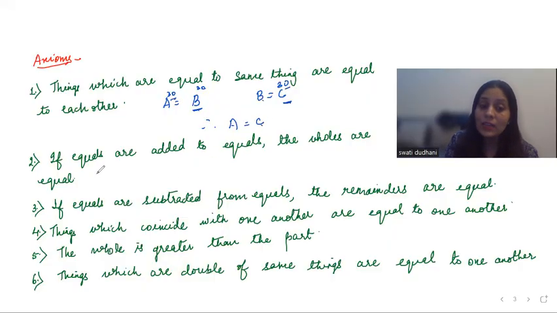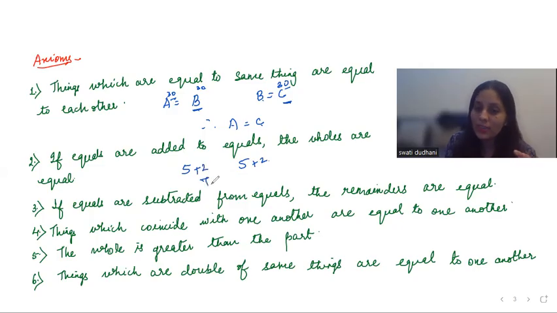All right. Next, if equals are added to equals, then wholes are equal. So let me take a number 5. You have 5 on both the sides. Now, if equals are added, let's say I'm adding the same thing on both the sides, plus 2, plus 2.